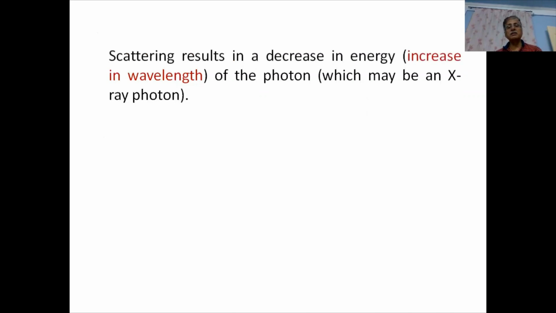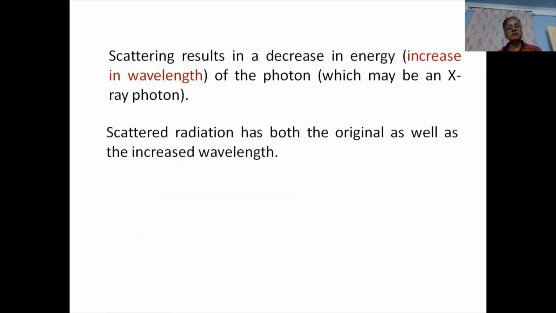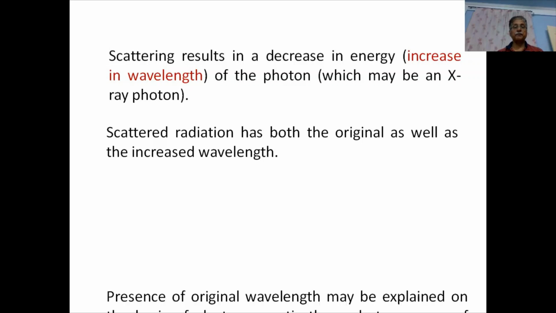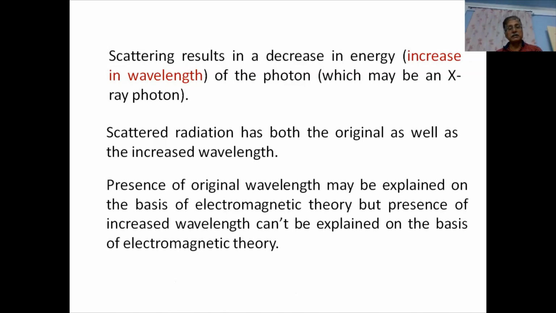Now, this scattering results in a decrease in energy, that is, an increase in the wavelength of the photon. This scattered radiation has both the original as well as the increased wavelength. The presence of the original wavelength may be explained on the basis of electromagnetic theory, but certainly the presence of the increased wavelength can't be explained on the basis of electromagnetic wave theory.